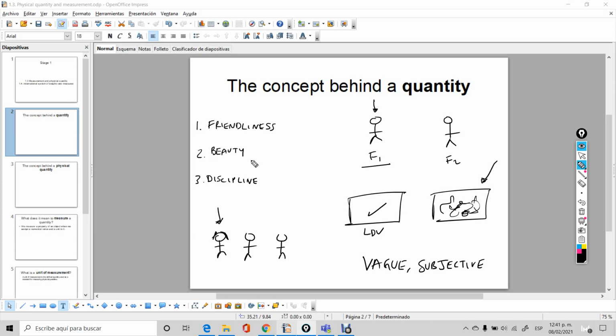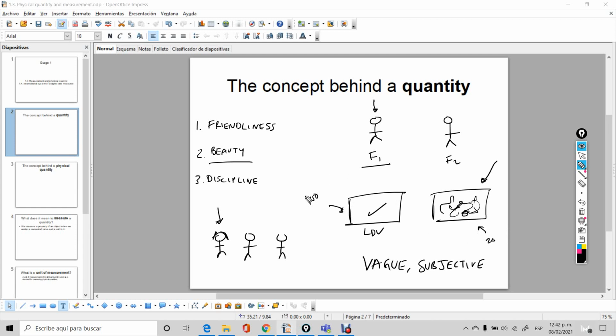Why not? Because there is no way in which you can actually measure beauty in an objective way. You cannot say that this frame or this painting has 100 units of beauty and this one has 20 units of beauty. You cannot do that.